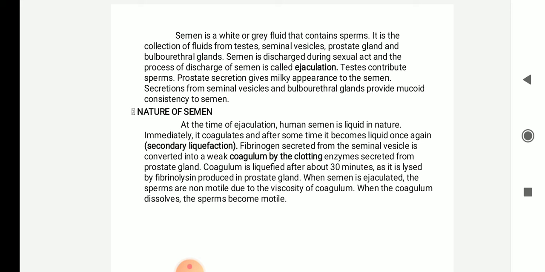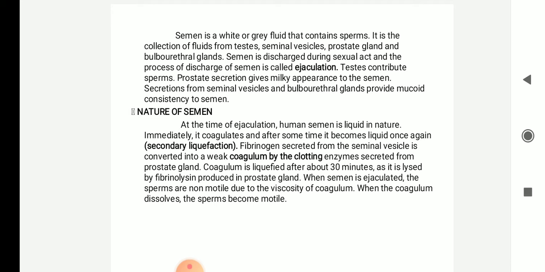Now, the nature of the semen. At the time of ejaculation, human semen is liquid in nature. Immediately after release it coagulates, and after some time it becomes liquid once again. That is called secondary liquefaction. Fibrinogen secreted from the seminal vesicle is converted into a weak coagulum by the clotting enzymes secreted by the prostate gland. The coagulum is liquefied at about 30 minutes, as it is lysed by the fibrinolysin produced in the prostate gland.